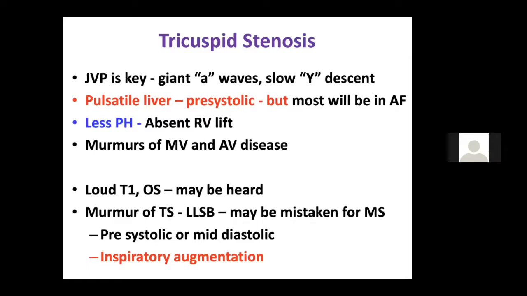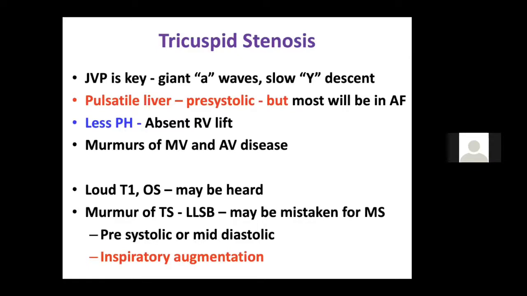there will be no parasternal lift, and you should be able to demonstrate the murmurs of the mitral valve and aortic valve. You will get a mid diastolic murmur like in mitral stenosis, the mid diastolic murmur across the tricuspid valve, and the opening snap may also be present.